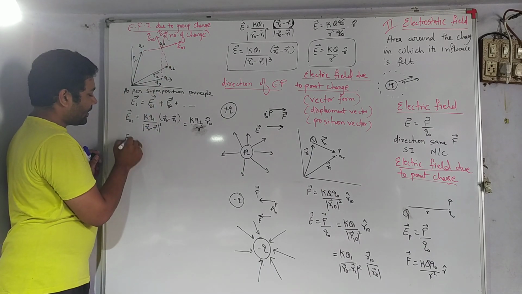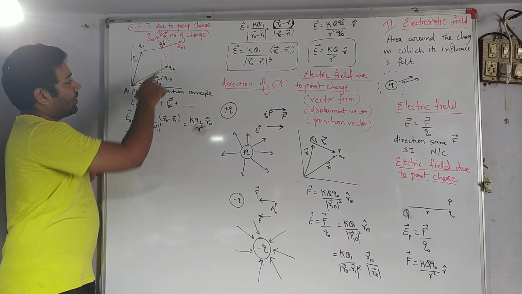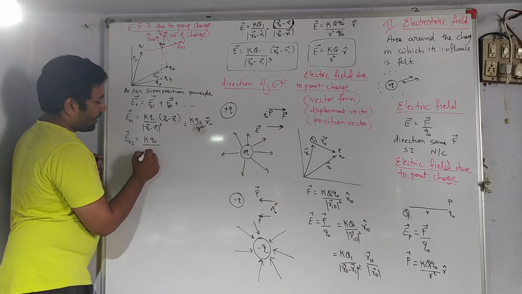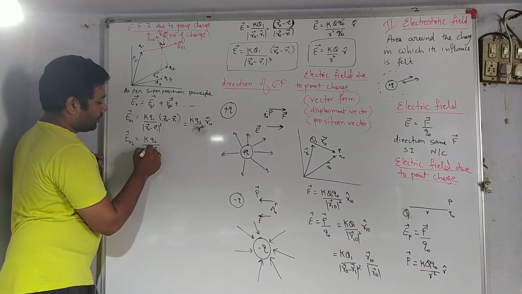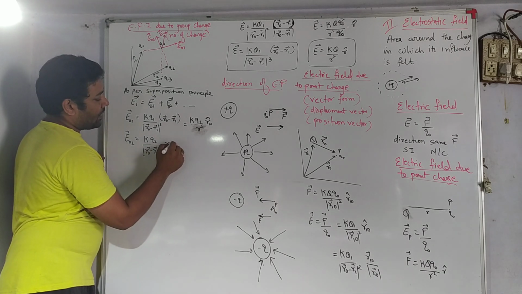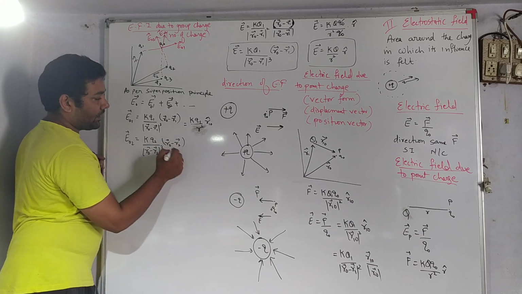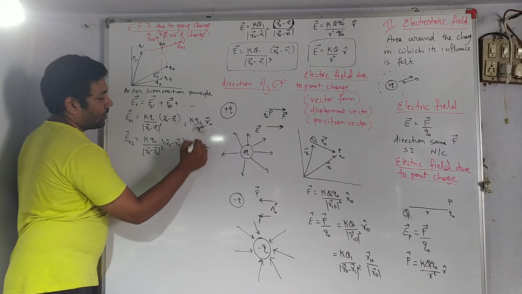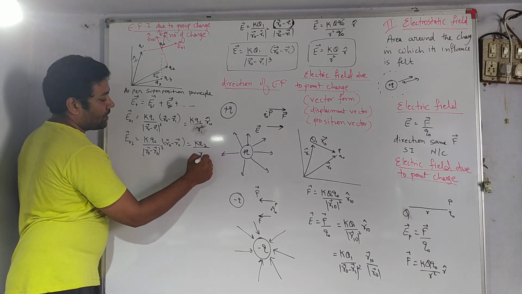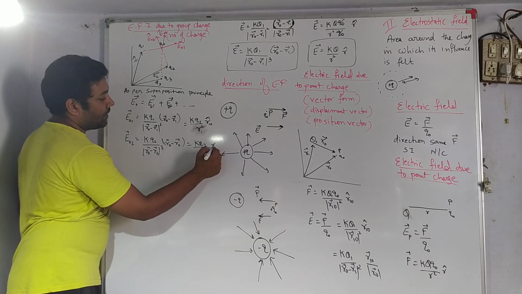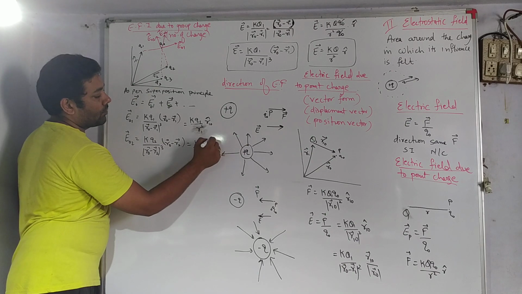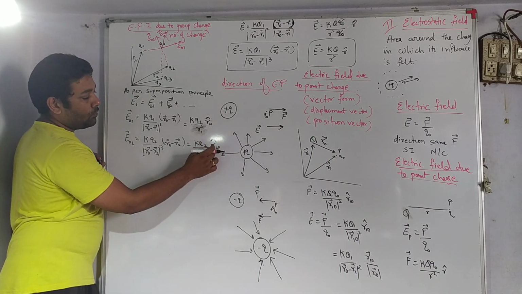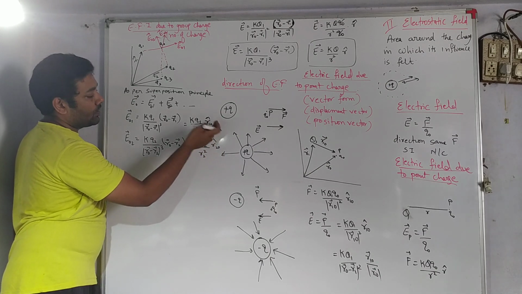Similarly, the electric field intensity on 0 due to the second charge will be K Q2 times R0 minus R2 whole cube times the vector R0 minus R2. In simple form, KQ2 by R2 square, and the direction will be from 2 to 0, R20 cap. This is the direction from 2 to 0, and that was the direction from 1 to 0.